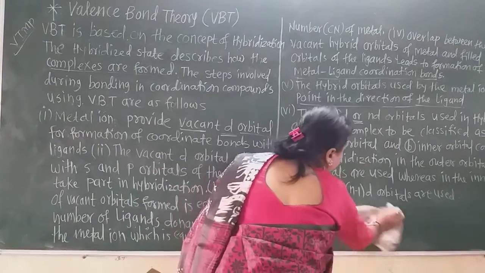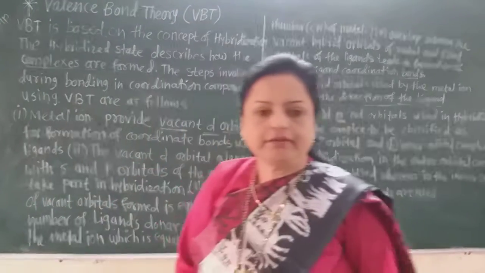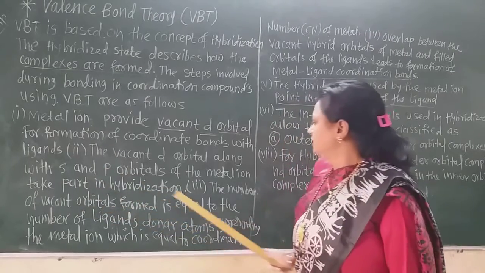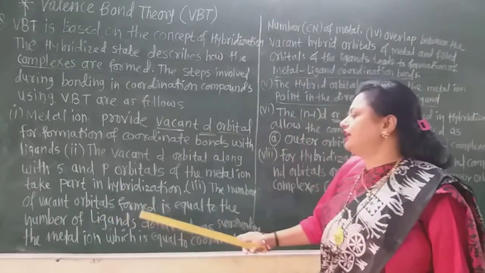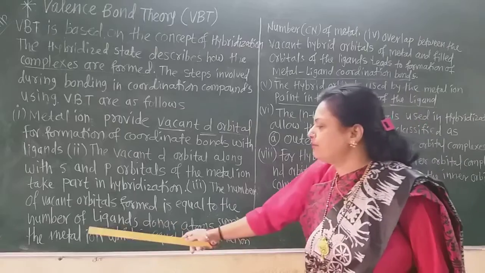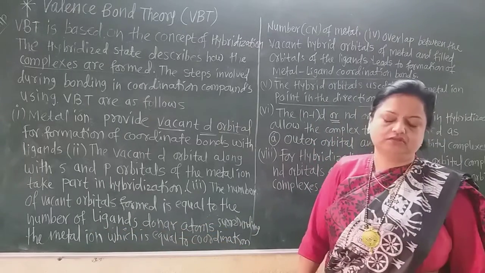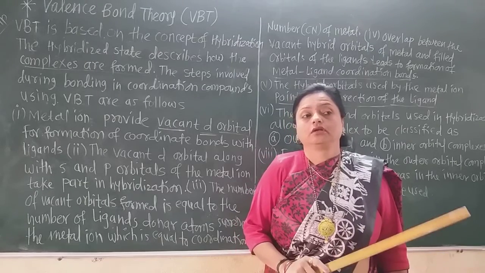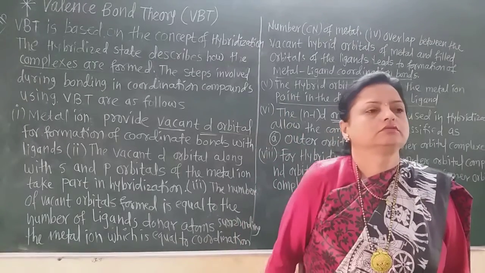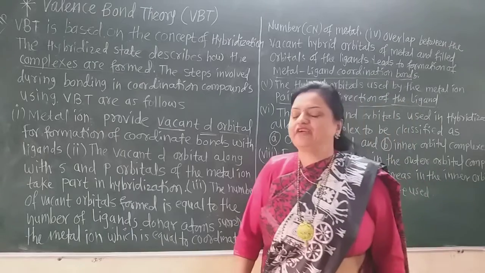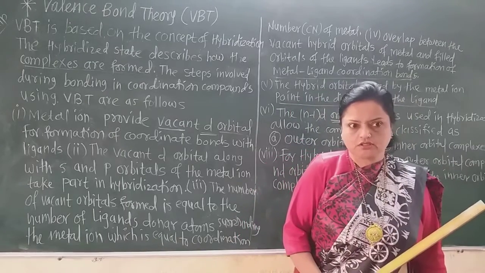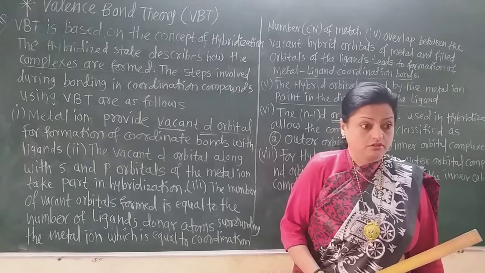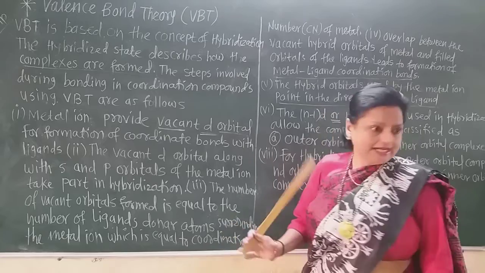Next point. The number of vacant orbitals formed is equal to the number of ligand donor atoms. Vacant orbital formed means after hybridization, how many vacant hybrid orbitals are formed?